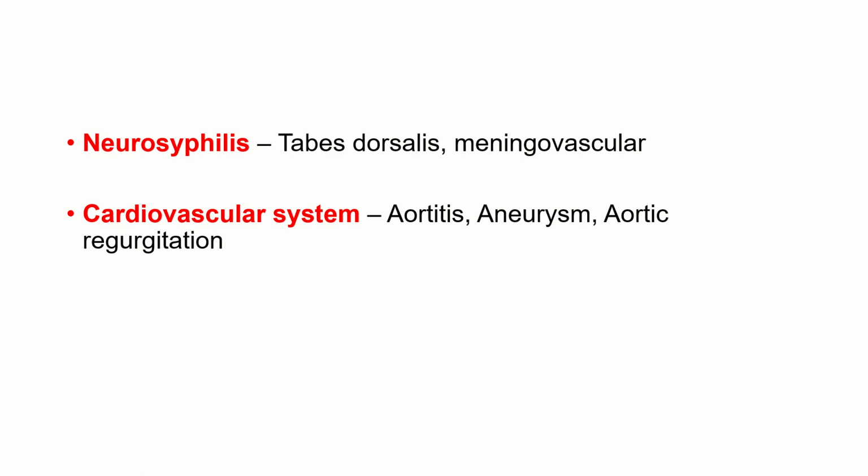In neurosyphilis, you have something called tabes dorsalis, in which the patient's spinal cord will be affected. And in cardiovascular system, you will have aortitis, aneurysm and aortic regurgitation.